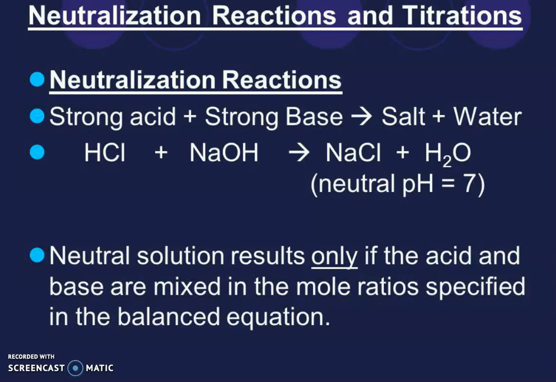Neutralization reactions: a strong acid plus a strong base gives salt plus water. HCl plus sodium hydroxide gives sodium chloride and water. Neutral pH is equal to 7. A neutral solution results only if the acid and base are mixed in the mole ratios specified in the balanced equation.